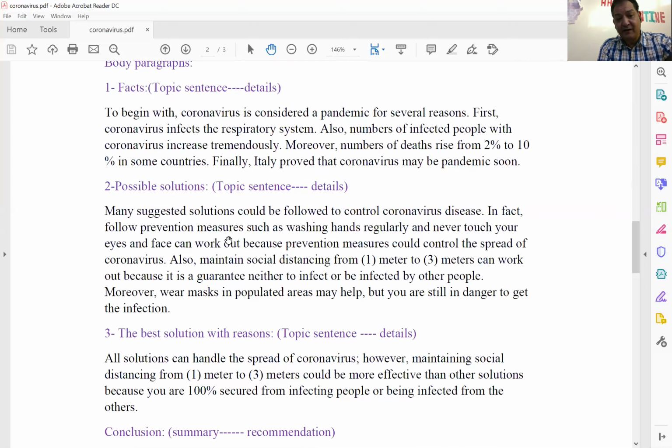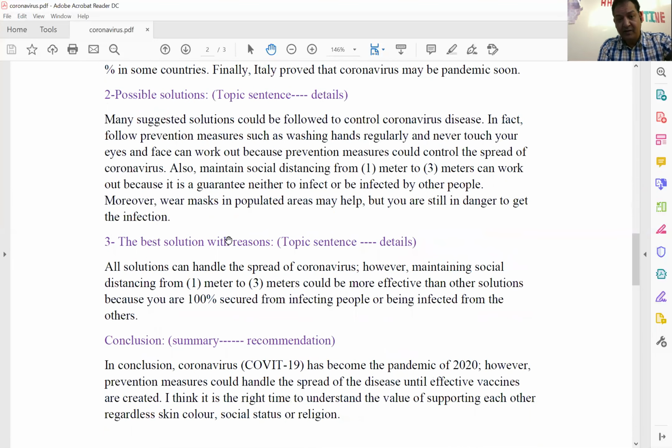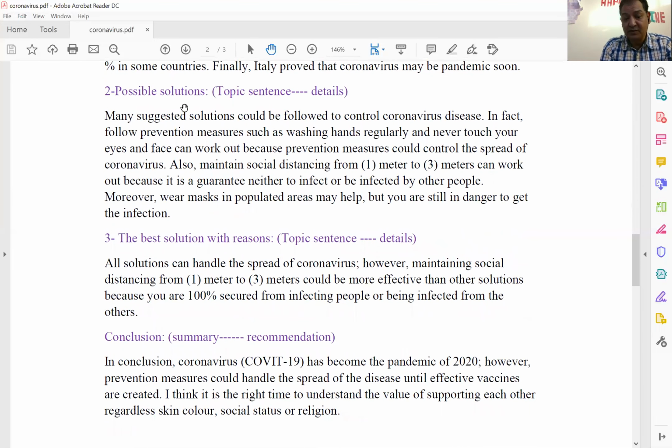The next paragraph, or the second paragraph in the body, will be about possible solutions. In the same way, you have to include these two main points, topic sentence and the details. The possible solutions, you are going to mention what we have beforehand talked about or discussed. This was the green hat. Because in the green hat, if you remember, we mentioned all possible solutions. Now, I'm going to start with the topic sentence.